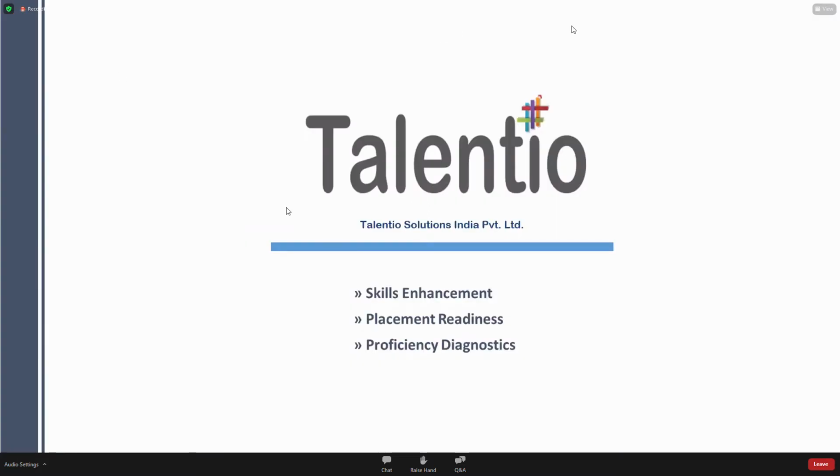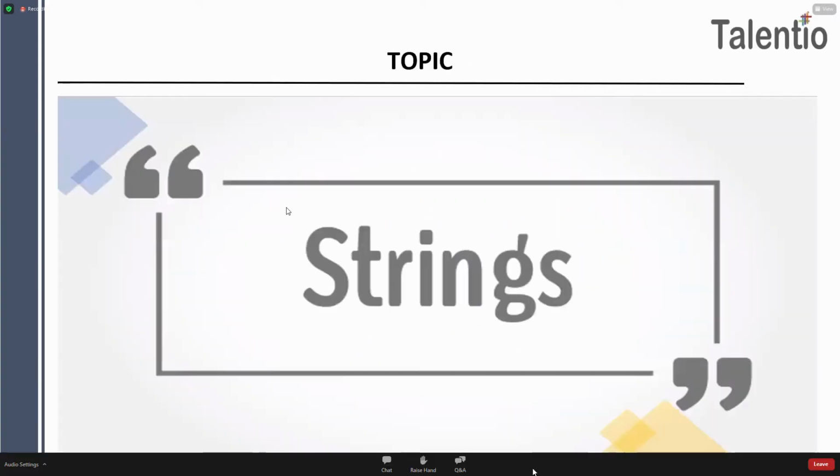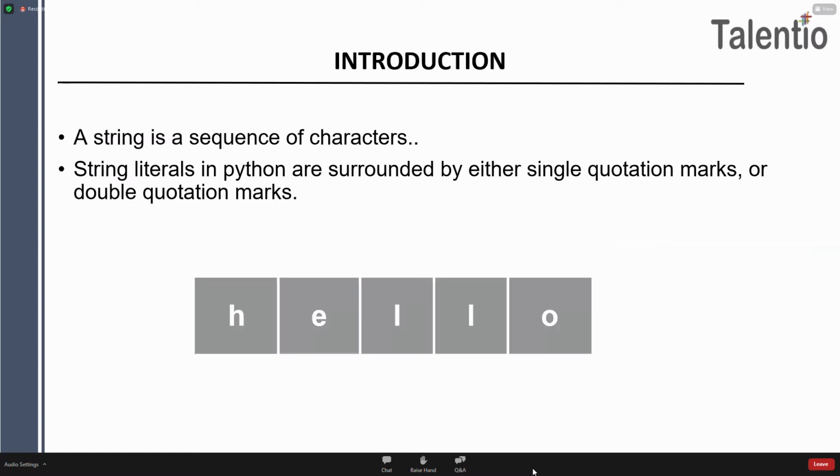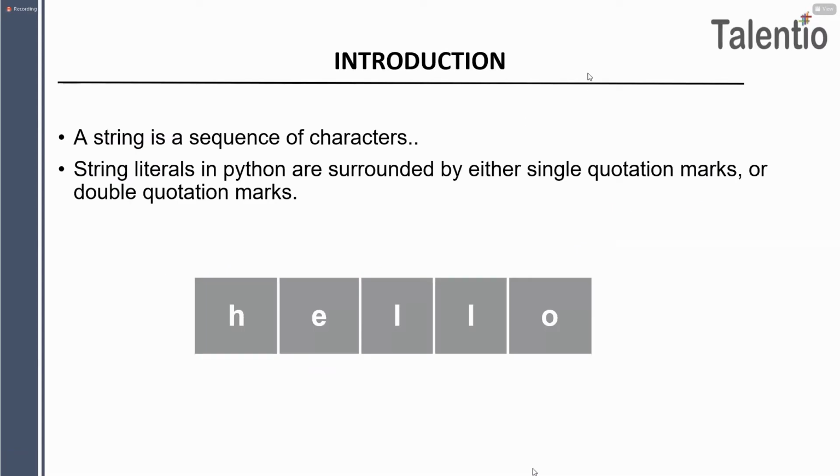It's a very simple topic. So guys, what do you mean by string? It's very simple. A string means anything which is present in single quote or double quote. A string is a sequence of characters, right? And string literals in Python are surrounded by either single quotation marks or else double quotation marks, guys.